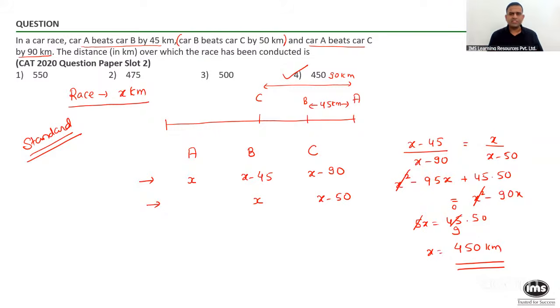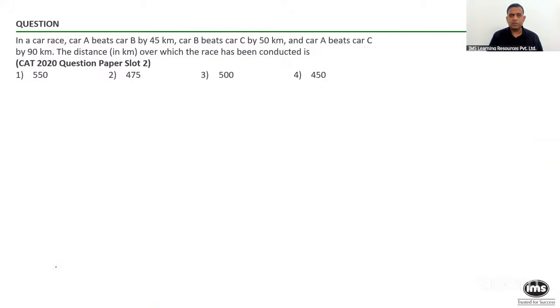This was a very standard approach: finding the ratio, using the variable, and then using cross multiplication to simplify the equation. Let us now look at an easier way to solve this. It is very, very straightforward, so kindly pay attention. All you need to know are three fundamental principles in TSD.